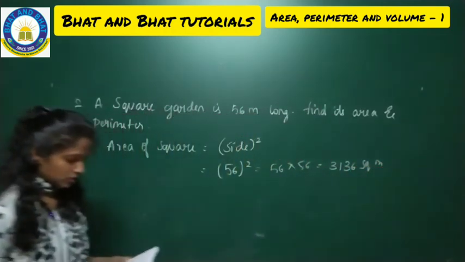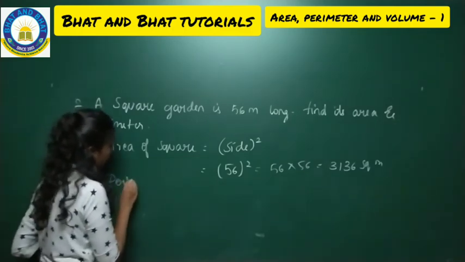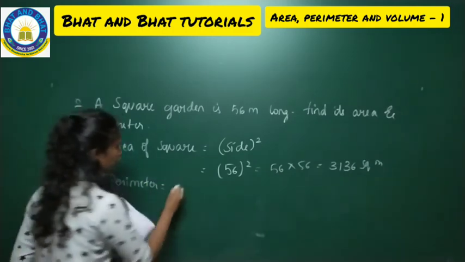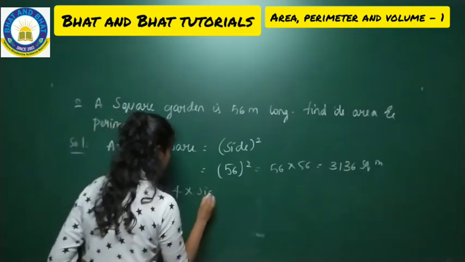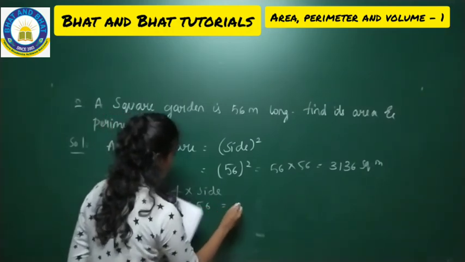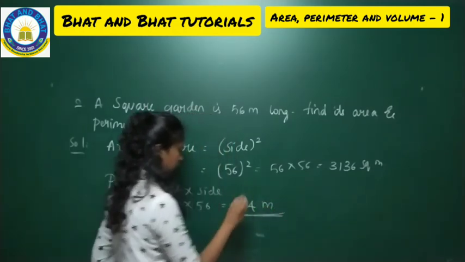So all of you copy this now. Along with this, they are telling to find the perimeter. Let us do that together. So to find the perimeter, we use the formula 4 into side. So that is 4 into 56. So 56 4s are how much? 224 meter. Make a note.